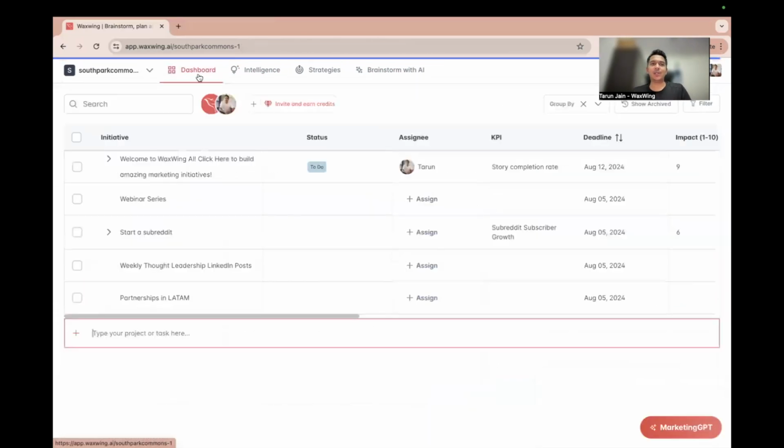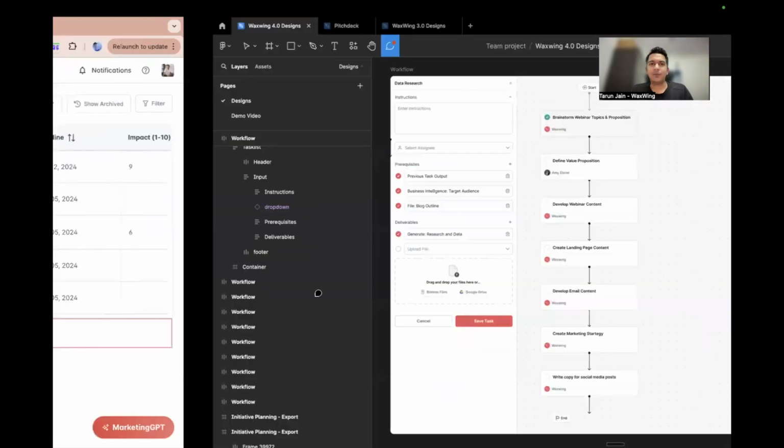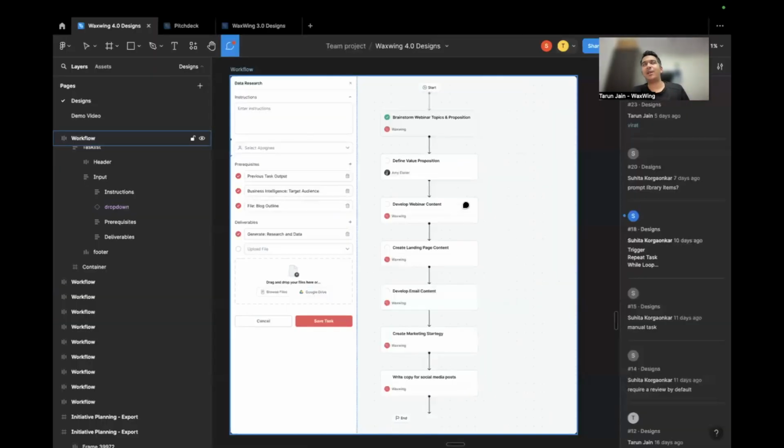So this is what our tool does right now as of today. I will also quickly show you what we are building next, which is this. Right now our AI breaks it down into tasks, but what we are building next will break it down into a workflow that will look like this, which you can then drag and drop, and edit how the individual nodes of the workflow will work, and then just click one button called execute, and our AI will start executing it through AI agents or through your team members.